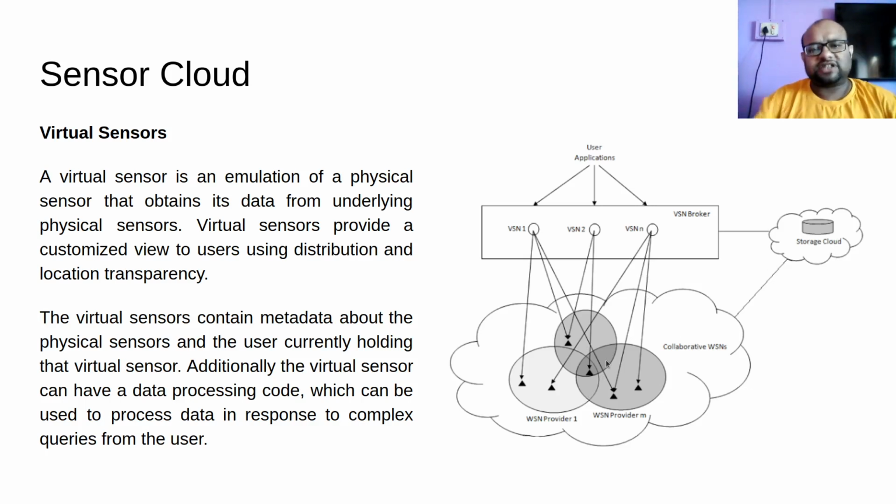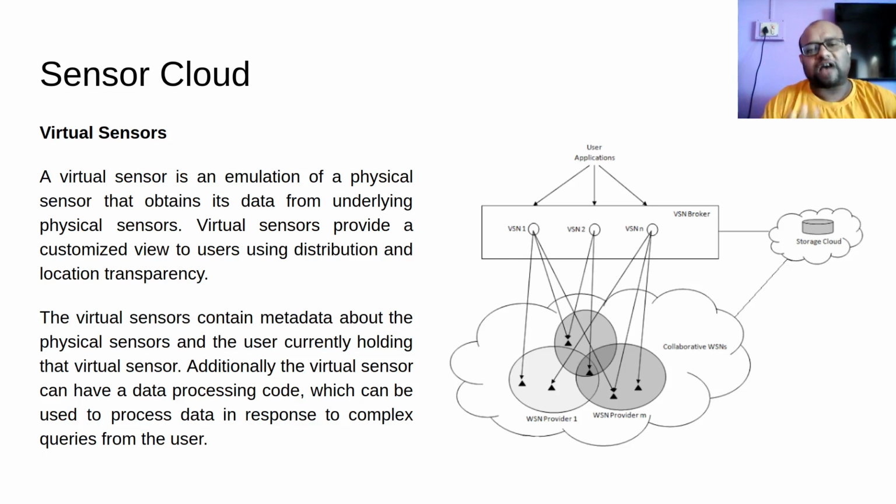What is a virtual sensor? A virtual sensor is an emulation of a physical sensor that obtains its data from the underlying physical sensor. So a virtual sensor is a simulated sensor on the cloud. A virtual sensor resides on the cloud, and this sensor gets its data from actual physical sensors that are deployed in the environment. A virtual sensor provides a customized view to the user using distribution and location transparency.